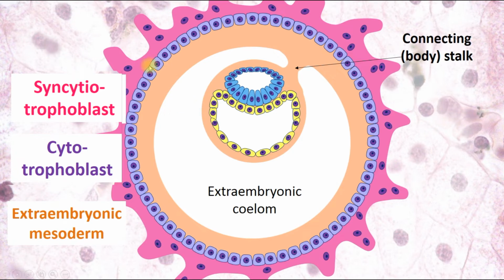And here we can see extraembryonic mesoderm, and also we can find cytotrophoblast and syncytiotrophoblast, 3 layers of the wall of the blastocyst. Here we can see syncytiotrophoblast, cytotrophoblast, and extraembryonic mesoderm. So those 3 layers form a structure which is called chorion. So chorion includes cyto and syncytiotrophoblast, so it includes trophoblast, and the additional structure is extraembryonic mesoderm. So chorion equals trophoblast plus extraembryonic mesoderm.